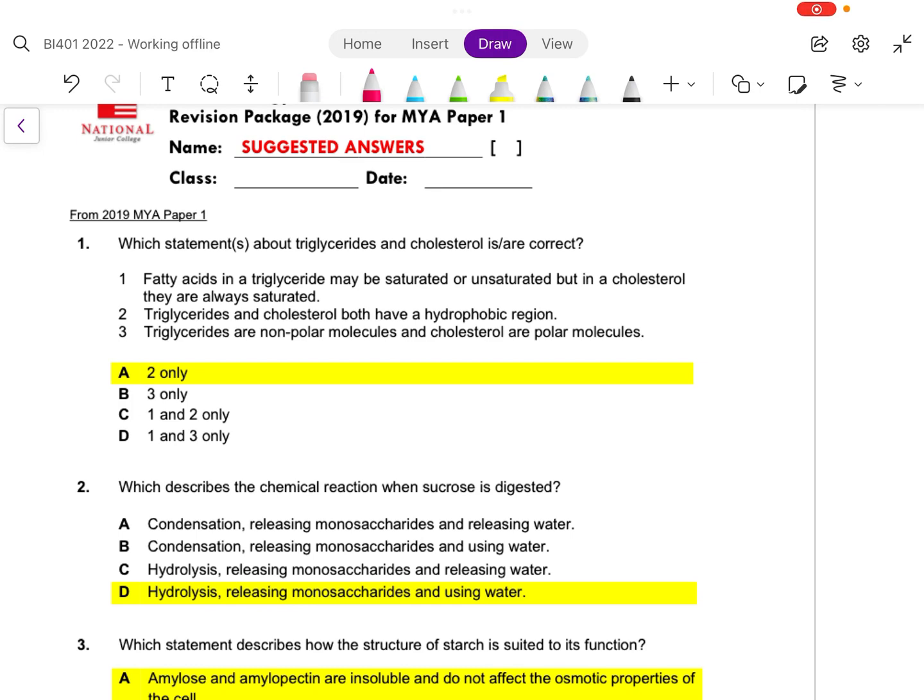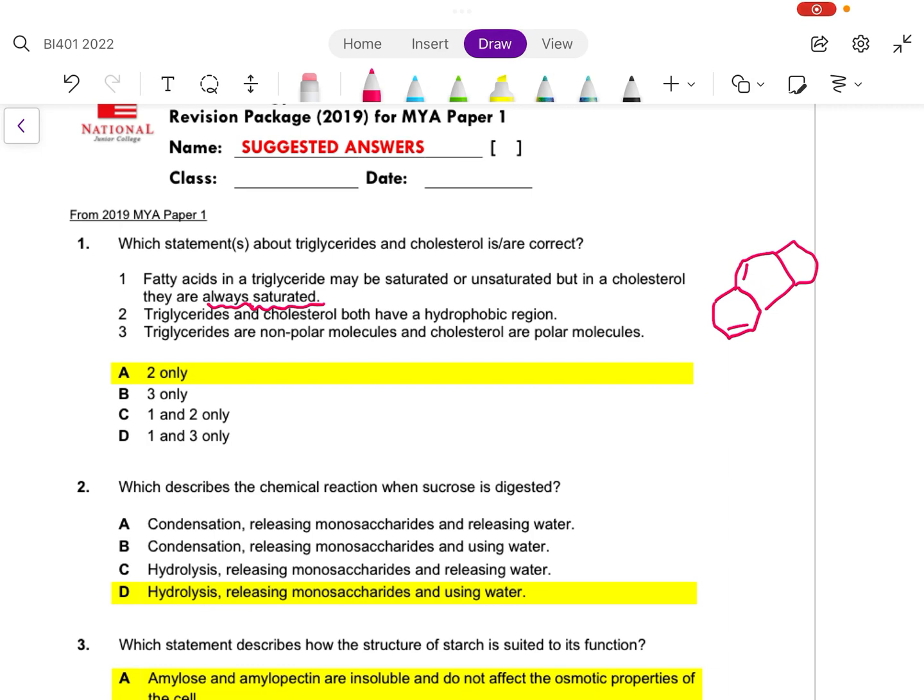Look at statement 1. Fatty acids in a triglyceride may be saturated or unsaturated, but in a cholesterol, they are always saturated. Okay, the error in this statement is in saying that it's always saturated in cholesterol. If we look at the diagram of a cholesterol model, you often find that there are a lot of rings. And if you look carefully into the rings, you'll find that they often come with double bonds. These double bonds mean that they are actually unsaturated sometimes.